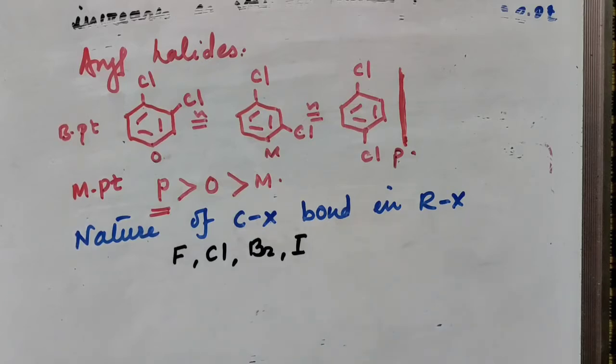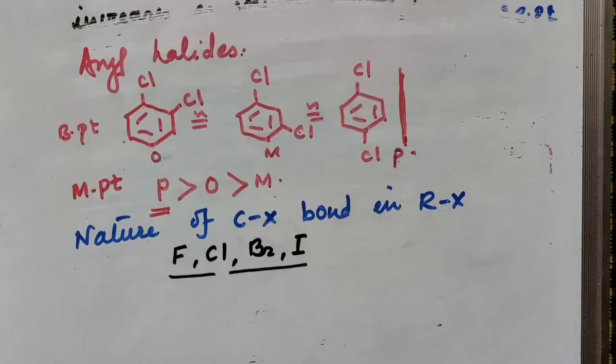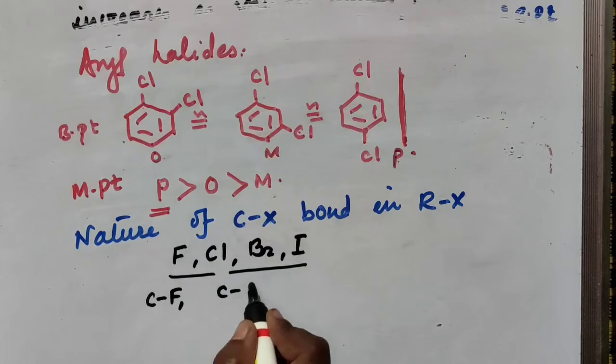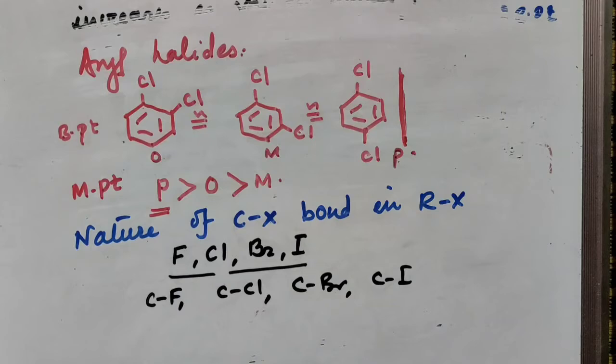So with increasing molecular mass, the size goes on increasing, and as size goes on increasing, the CX bond length also goes on increasing. So the bond length of CF, then CCl, then CBr and CI. So with increasing molecular mass, the size of the halogen goes on increasing, and so bond length goes on increasing.